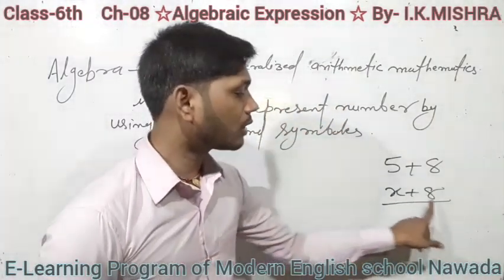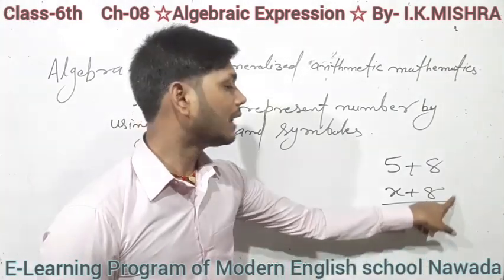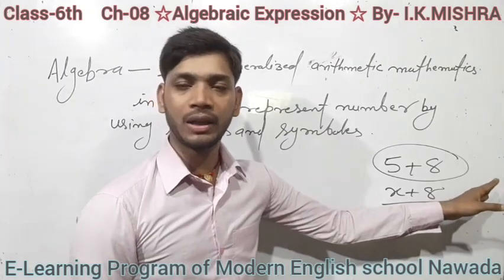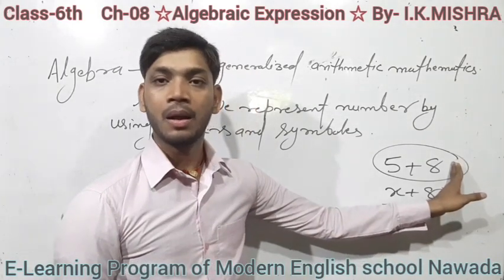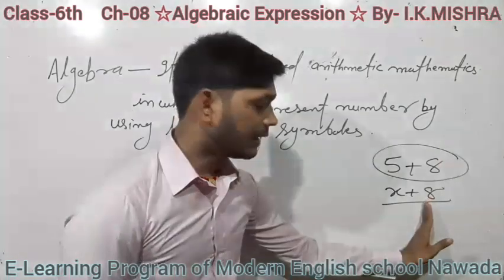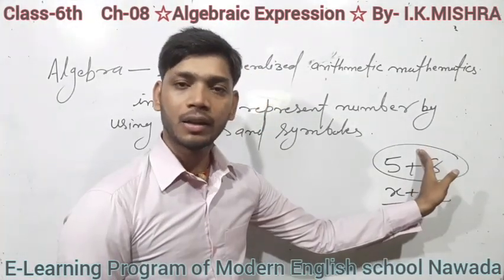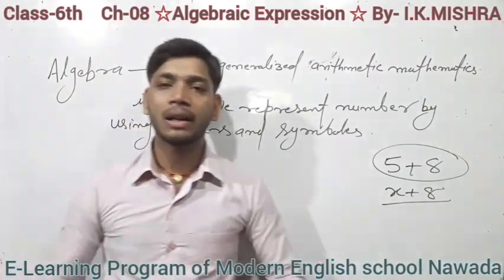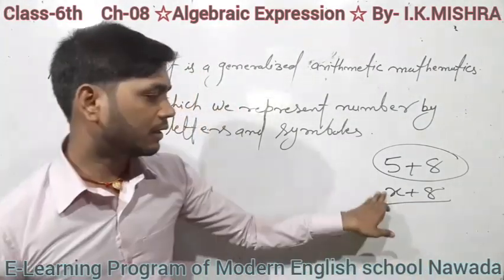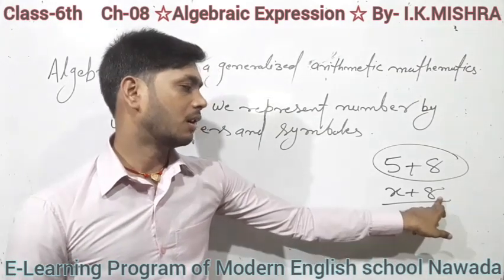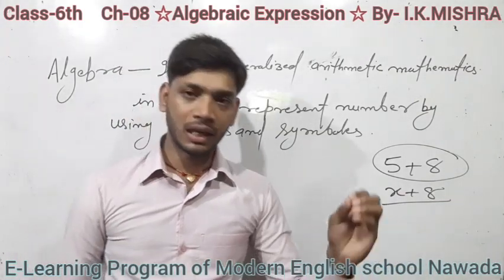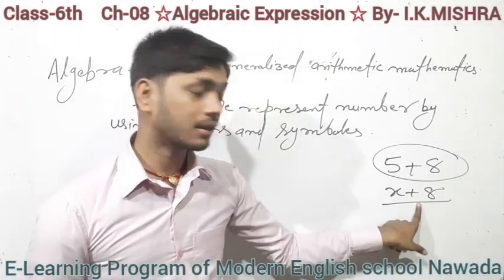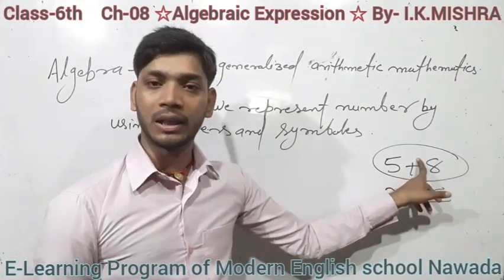Here, students, x plus 8 is an algebraic expression, but 5 plus 8 is an arithmetic expression. Any alphabet letter can be used. So this is algebra, and this is arithmetic.